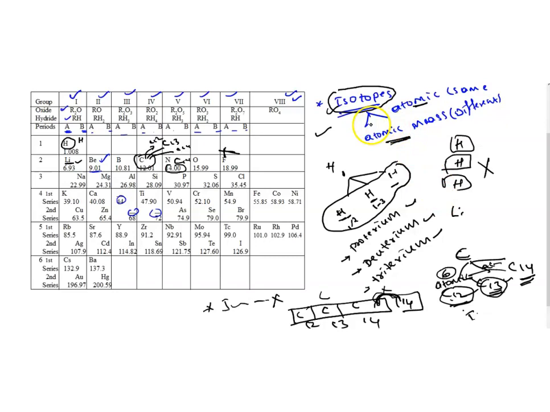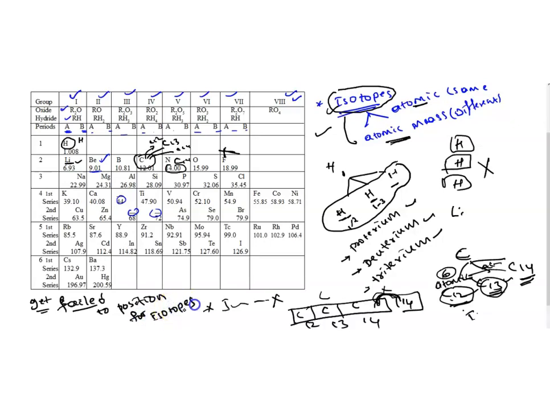So that's why the Mendeleev periodic table failed to provide space for the isotopes.